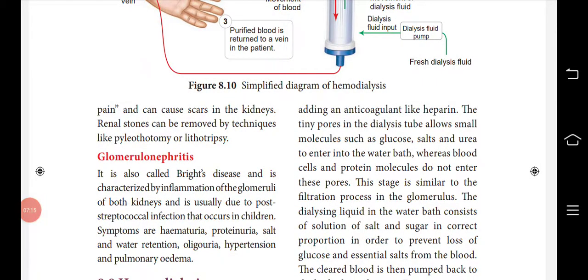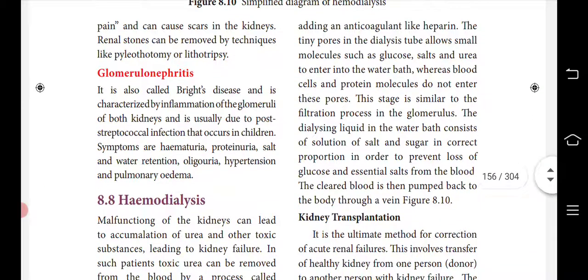Then we have a condition of glomerulonephritis. It is also called Bright's disease and is characterized by the inflammation of the glomeruli of both kidneys, and it is usually due to post-streptococcal infection. Streptococcal infection occurs in the throat. It may affect the nephrons also, so it is called glomerulonephritis.